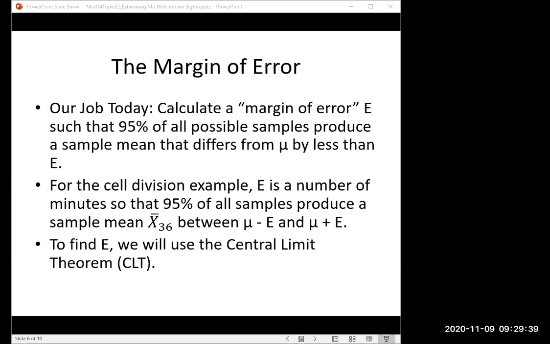And we think that the distance between whatever you get from a sample and the truth, that distance is probably less than E. We want to calculate E. We want to make it so that 95% of the time the sample mean will be not more than distance E away from the true mean.